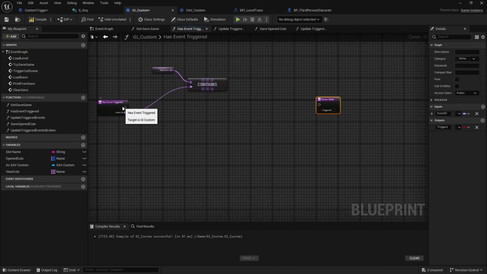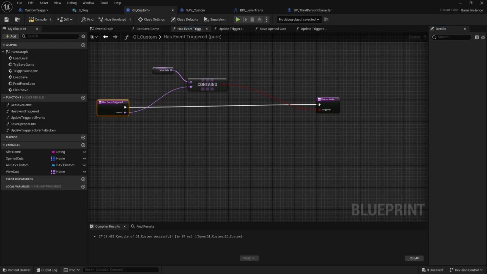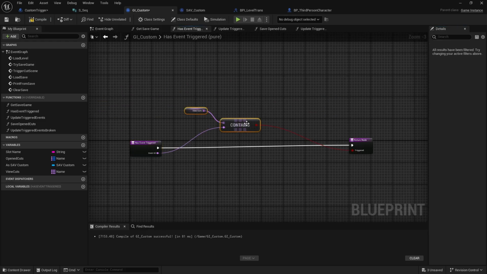By the way, this probably could have been pure in the first place, and it can definitely be pure now. So basically, I would just come out of here and outright say has event triggered. Well, if it is contained inside of the viewed cutscenes array, then it has triggered. If it is not contained inside of the viewed cutscenes array, then it has not triggered, right?